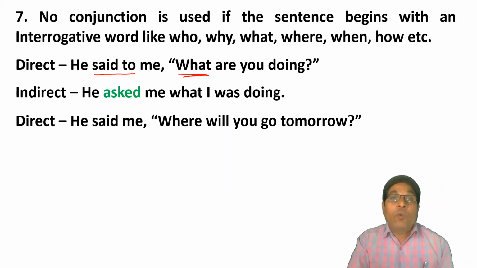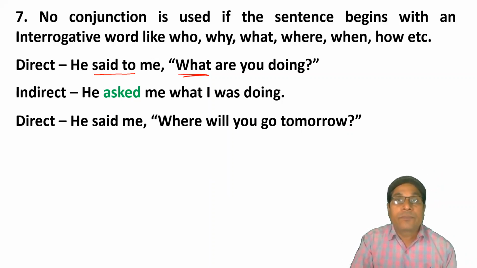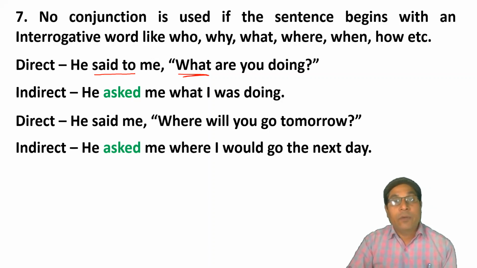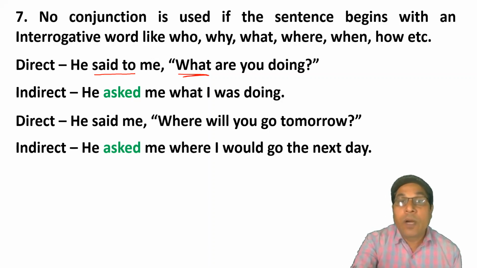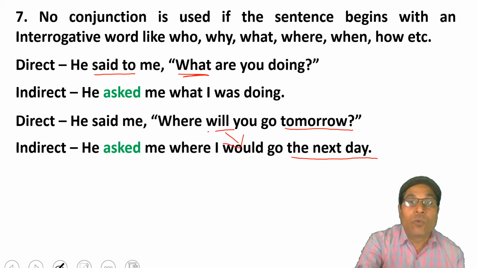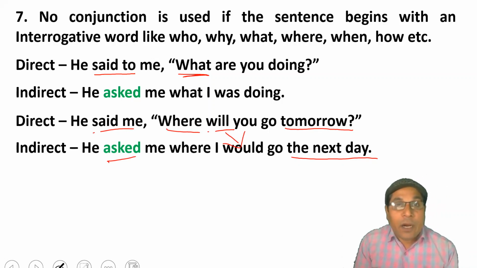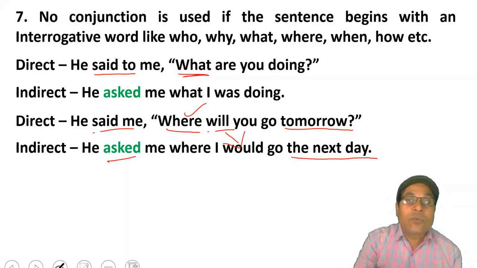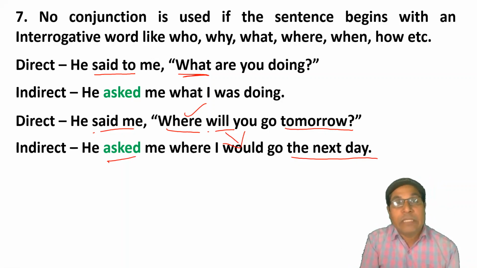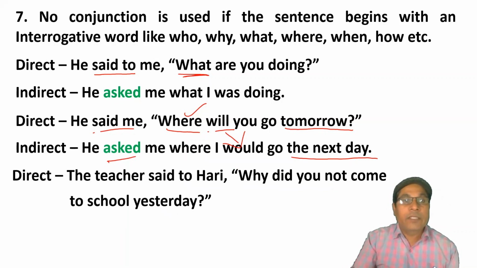He said to me, "Where will you go tomorrow?" He asked me where I would go the next day. Tomorrow is changed into the next day. Clear? Will is changed into would. Said is changed into asked. And the reported speech starts with the interrogative word where. That's why we do not use a conjunction to connect reported speech with reporting speech. Clear? Let us see the next sentence.